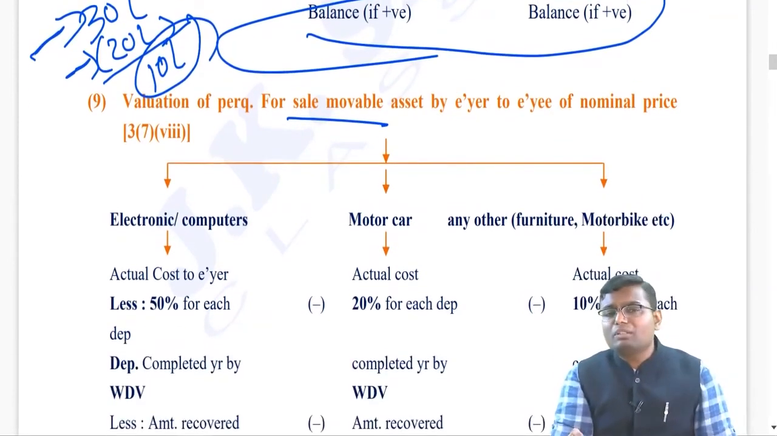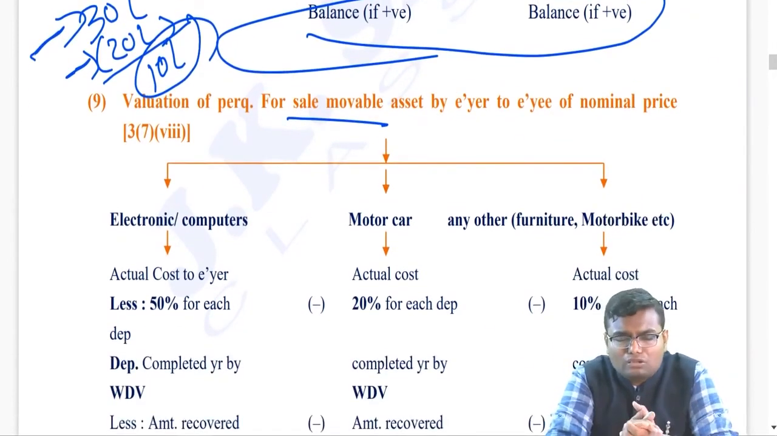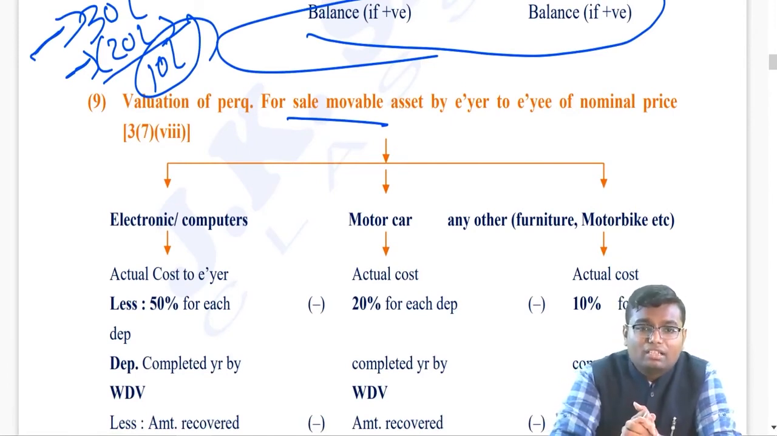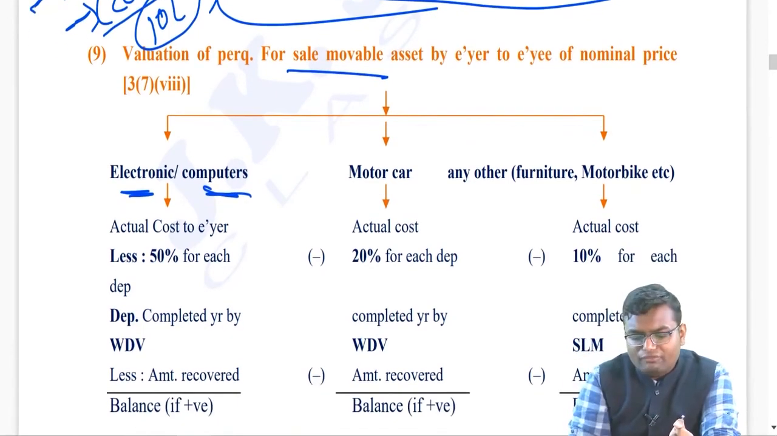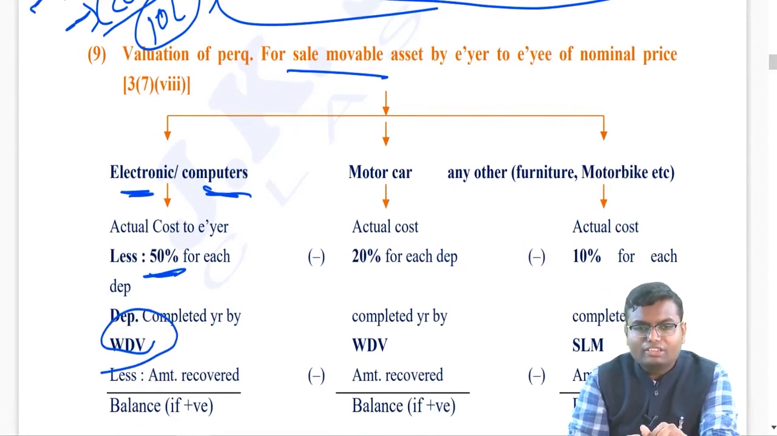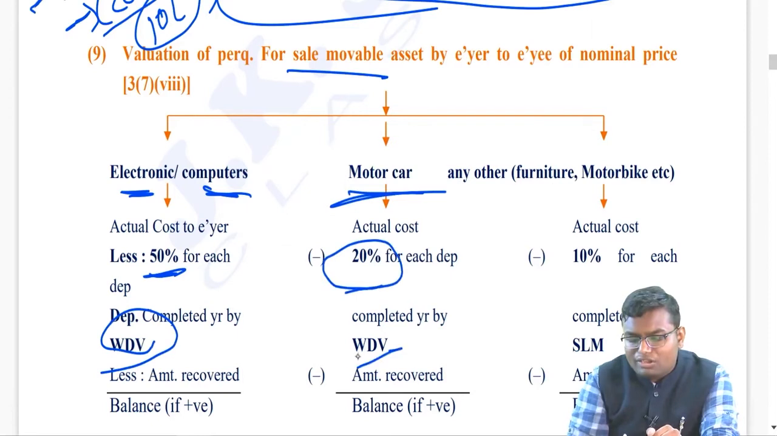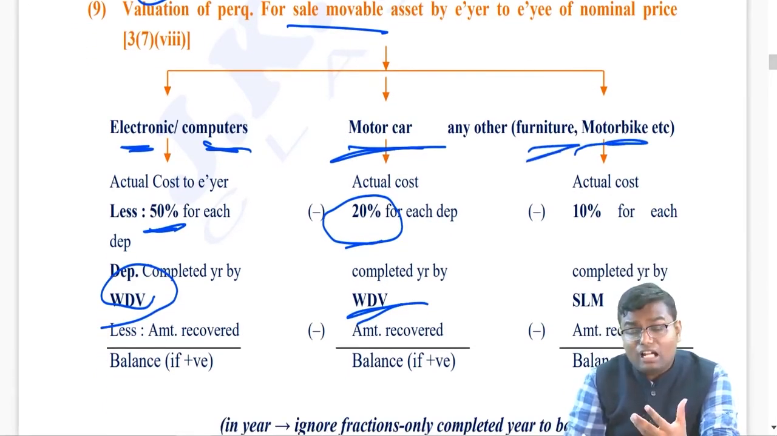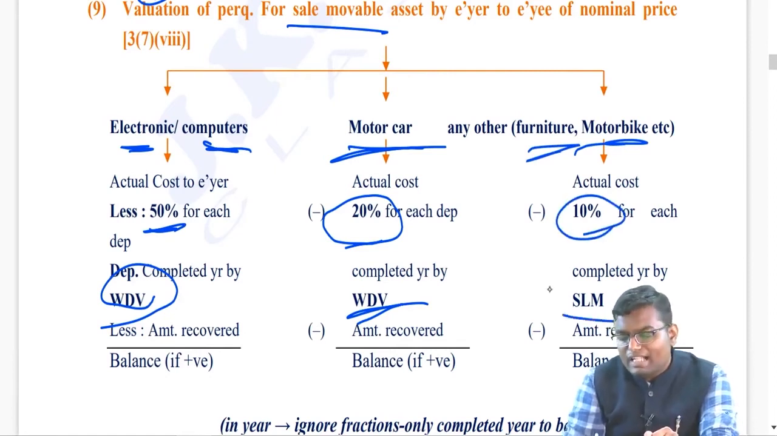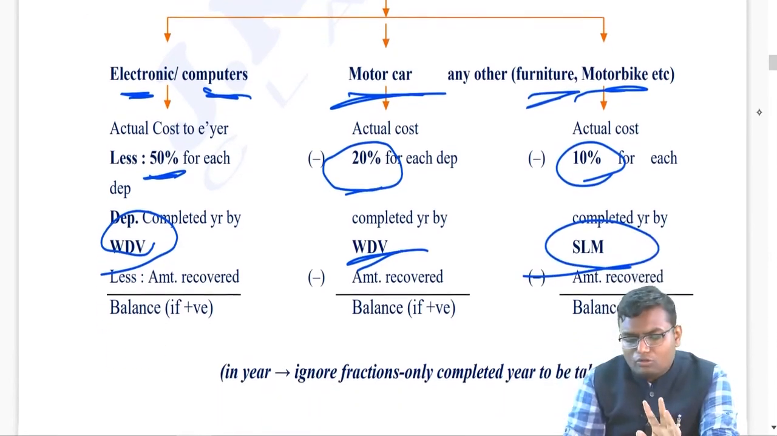In sale of movable asset, what is the perquisite value? Original cost to employer minus depreciation minus recovery. Balance if positive is taxable. But how to depreciate this asset? If it is electronic items or computer or laptop, you have to depreciate it 50% per completed year on WDV basis. Ignore the fraction. If it is a motor car, depreciate it by 20% per year on WDV basis. If it is any other asset like motor bike, furniture, household appliances, 10% on SLM basis. In months, you don't have to consider the month.